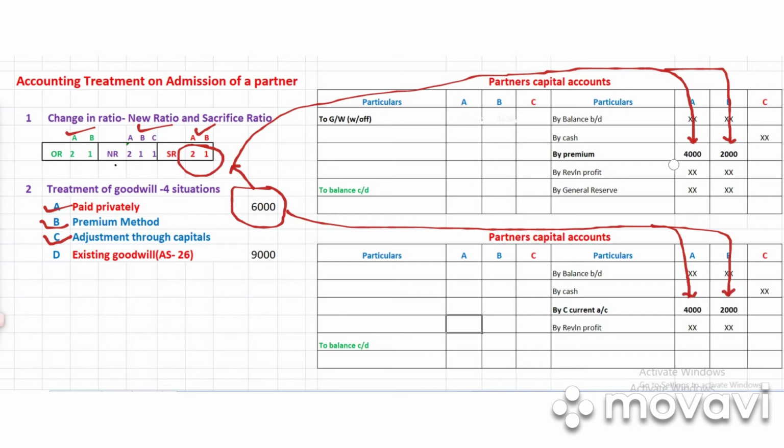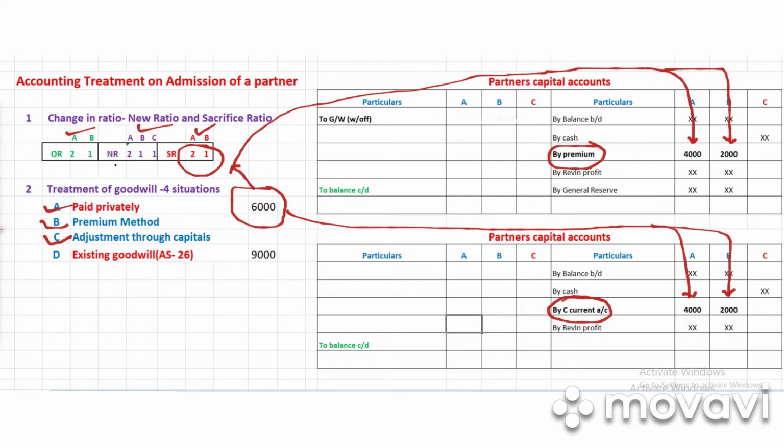Okay, but the difference is here in this case. As you may notice, here we write premium. This is the new account we open, so we write a premium. But in this case we don't write premium. Why don't we write premium? Because there is no cash involved, there is no actual money.